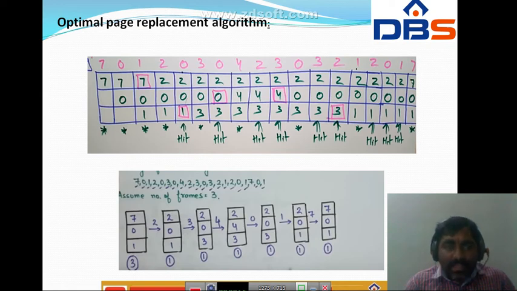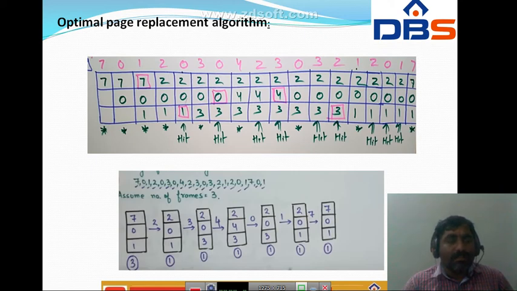Here in this case, what happened? It is not there in the longest future, so we have to replace with 0. Again page number 3 is already there, so it is a hit. Page number 2 is also a hit. So in this way we are going to implement the optimal page replacement algorithm. That means the page which is used farthest in the future, that page only we are going to replace.